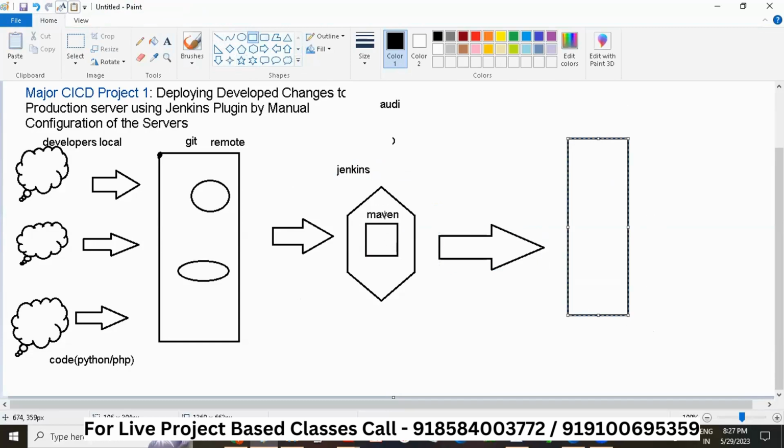After the product is manufactured, where do you think it goes? It goes to the showroom where people can buy the things. So this is our showroom where the customers are going to buy the cars.